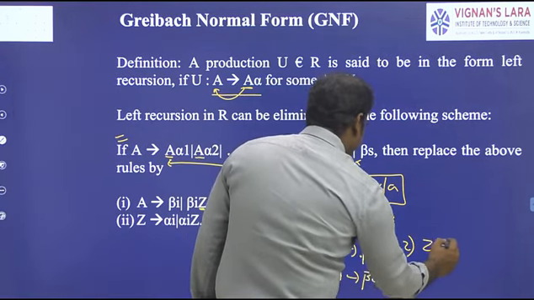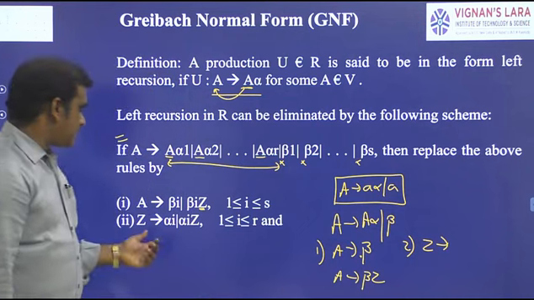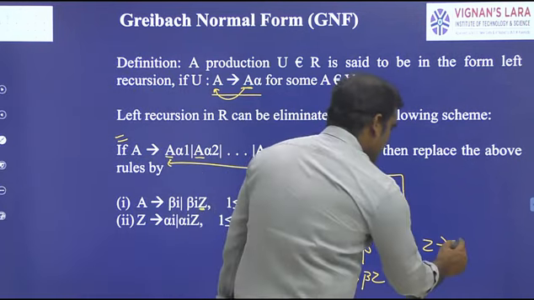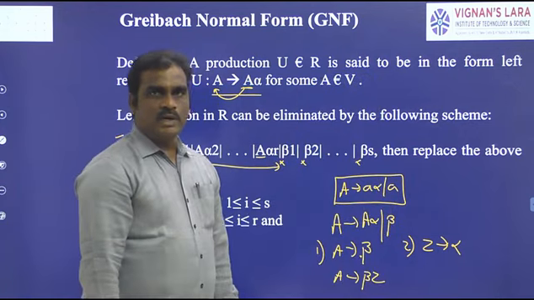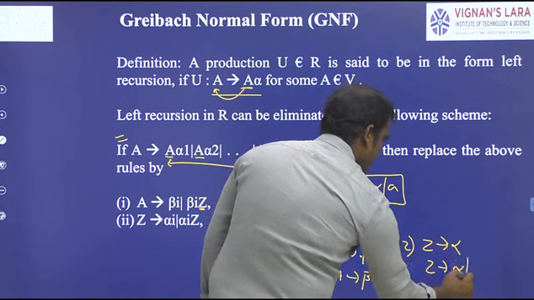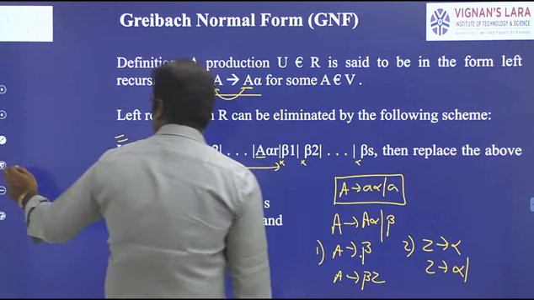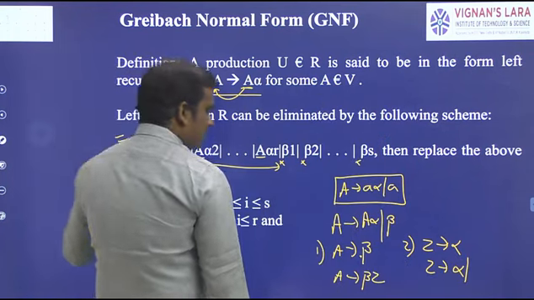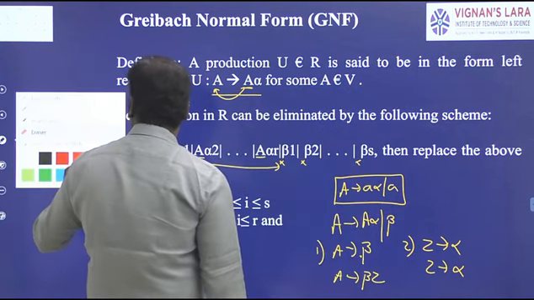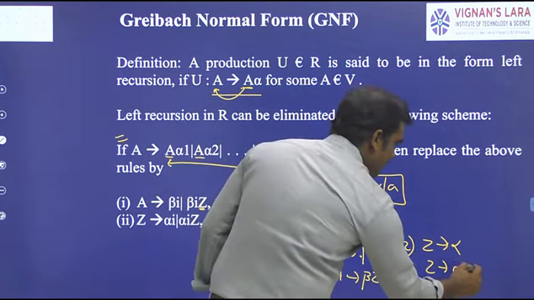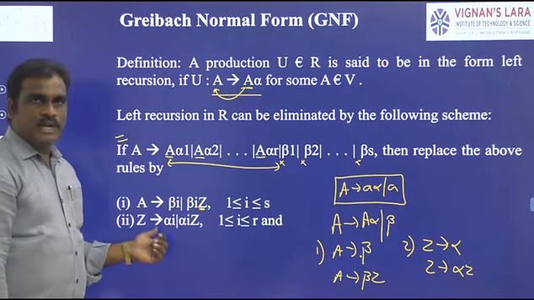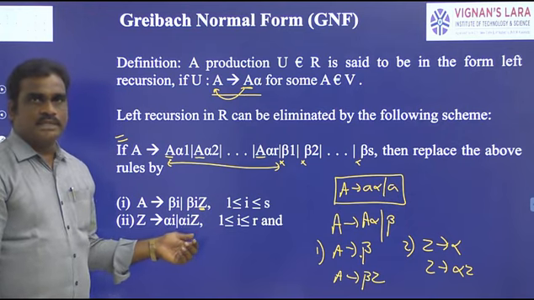So what is Z? Z means nothing but alpha I. In this case, what is alpha? The same A2 has only one alpha, A2 alpha. Next one, the same production again. The production you can write like this: A2 alpha, add the same variable. Like that, Z2 alpha I, Z.